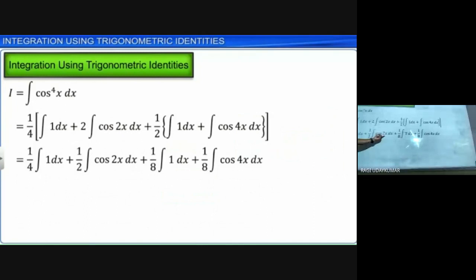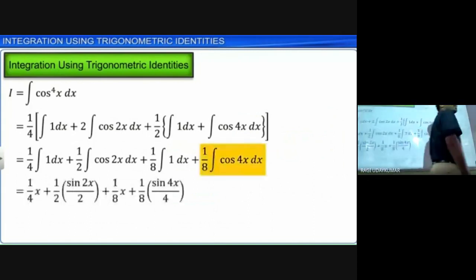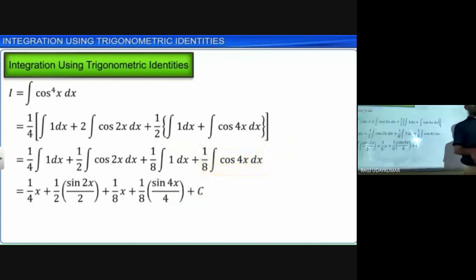So what is its integration? The integration of cos 2x will come as sin 2x by 2. And here 1 dx. The integration of cos 4x is nothing but sin 4x by 4. Why sin 4x by 4? Consider 4x equal to t. Then 4 dx is equal to dt, so dx equal to dt by 4.